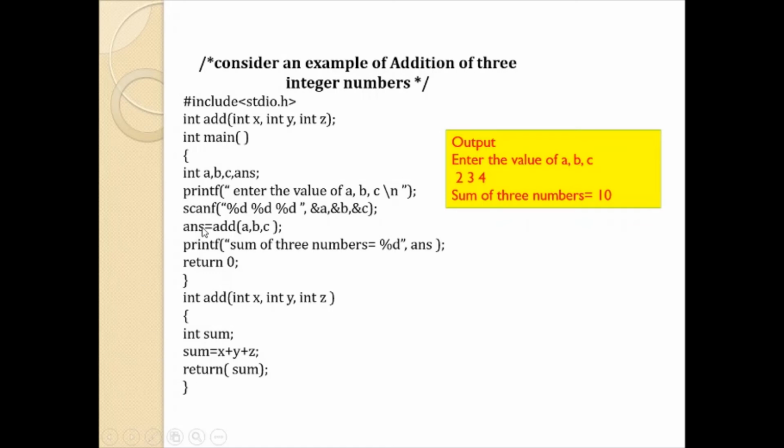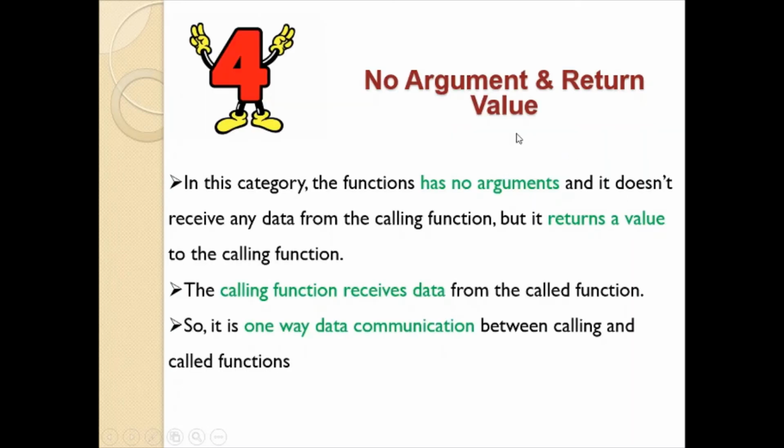Here this answer variable will be getting the sum, and here you are going to display this line, that is sum of three numbers is equals to sum that is present in answer, that is 10. This is about third category of a function. Next, fourth category of a function: without argument but return value.